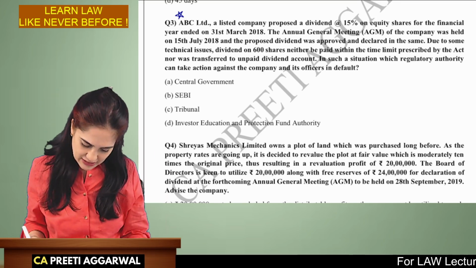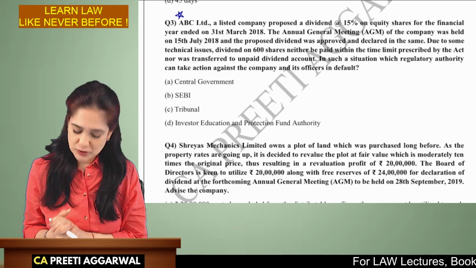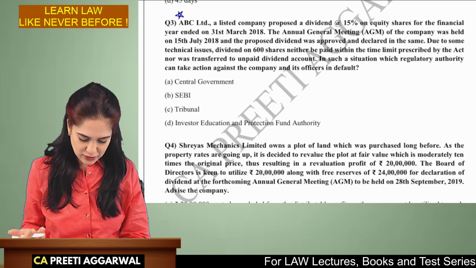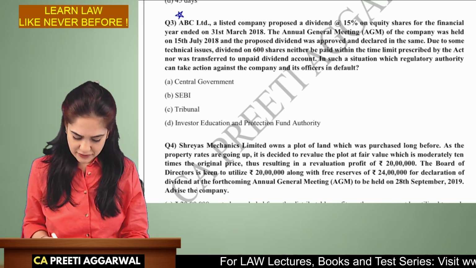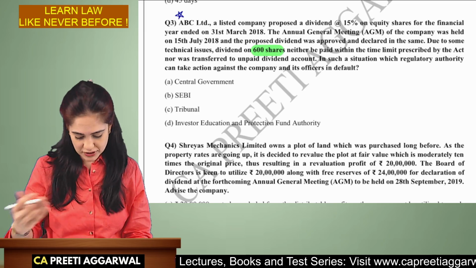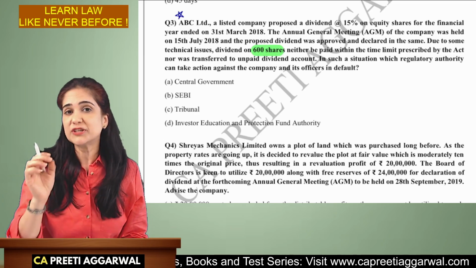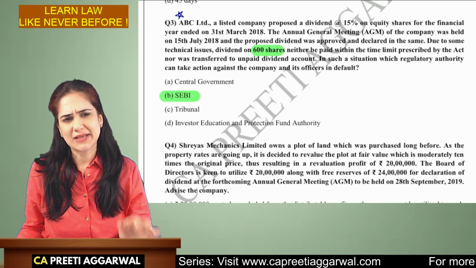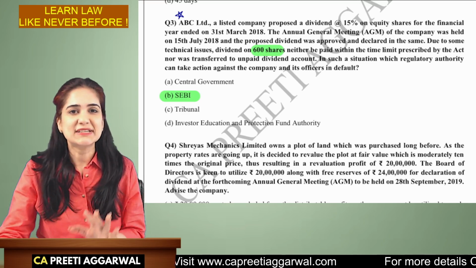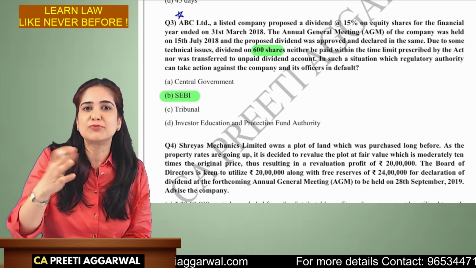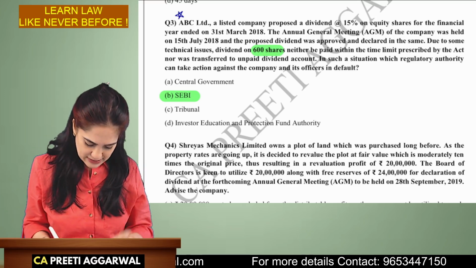Let's get started. The company is a listed company. We have proposed dividend at 15% on equity shares. The AGM was held on 15th of July and due to some reason the dividend on 600 shares was neither paid within the time nor transferred to the unpaid account. Which regulatory authority can take action against the company? So it has to be SEBI. I agree. This is just an application of the theory, but sometimes it may be confusing whether we should select tribunal or SEBI. So the answer is SEBI.